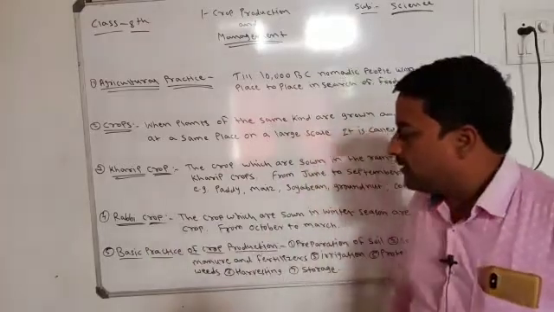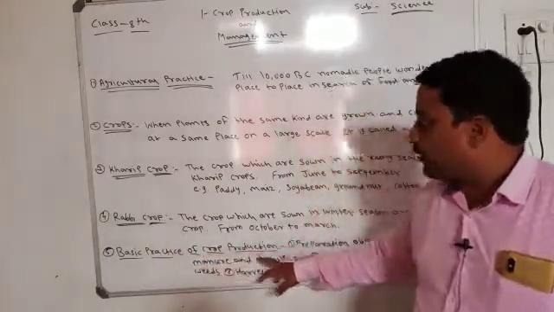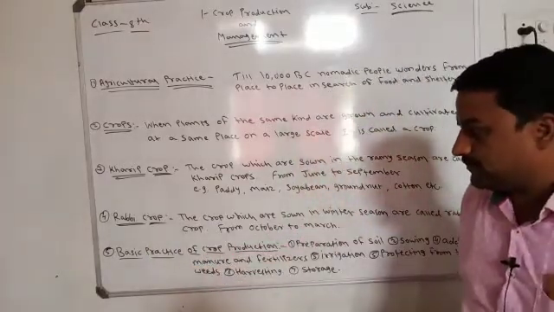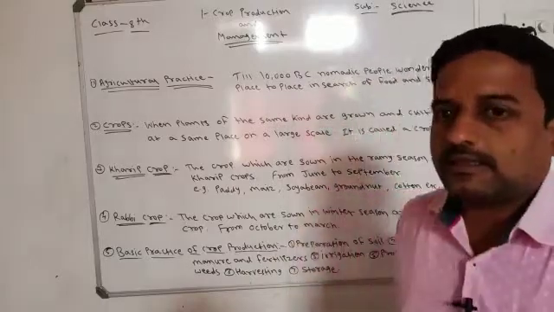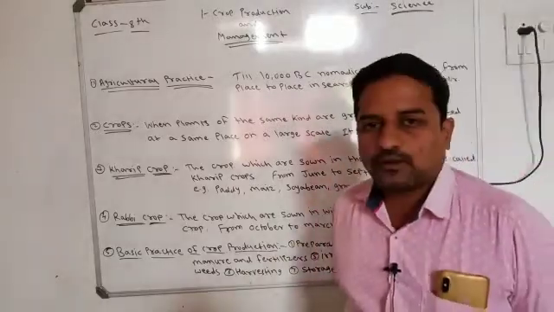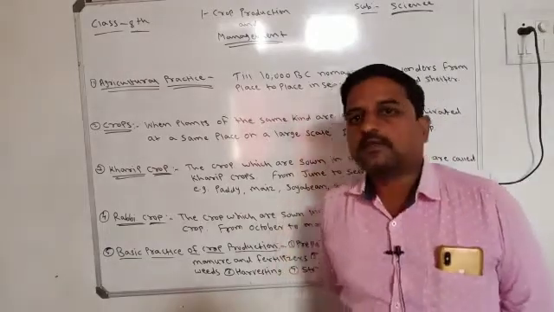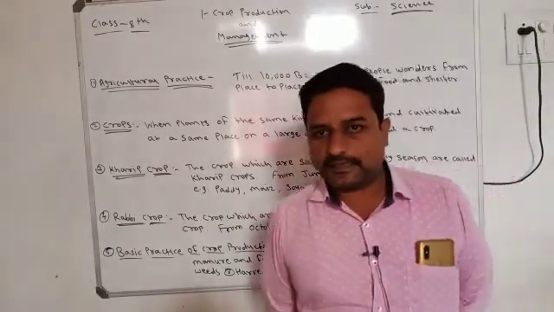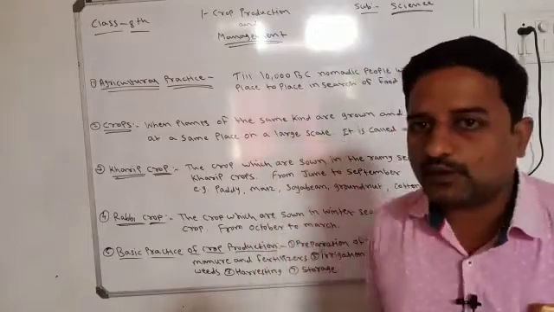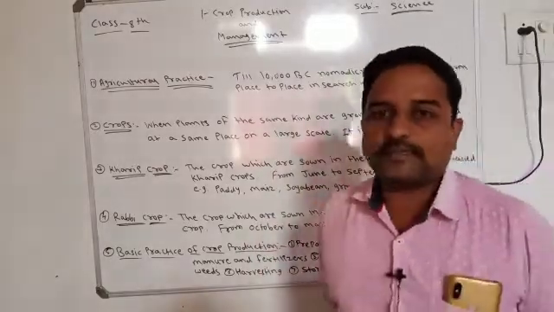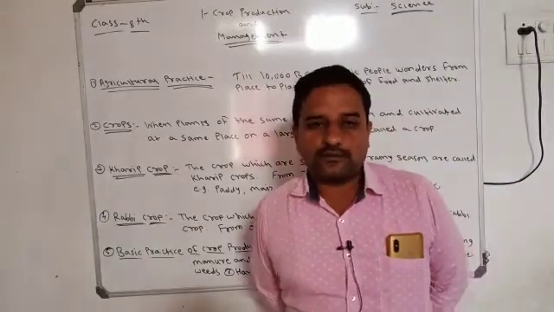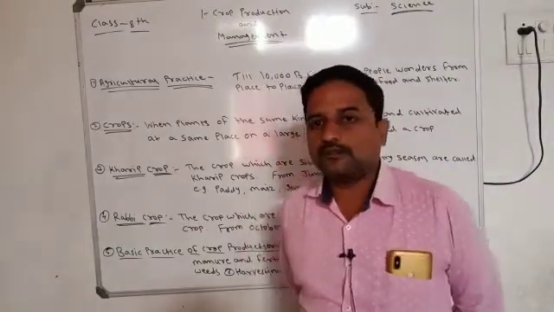And then the basic practices of crop production. Just like at the starting I told you about the preparation for an exam, before sowing seeds we have to do lots of practices in the field or on the farm.